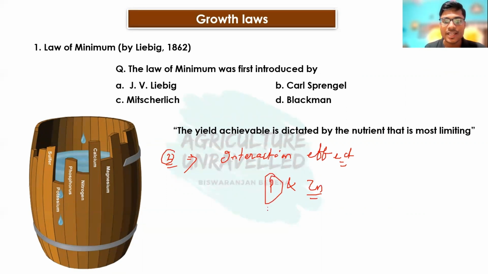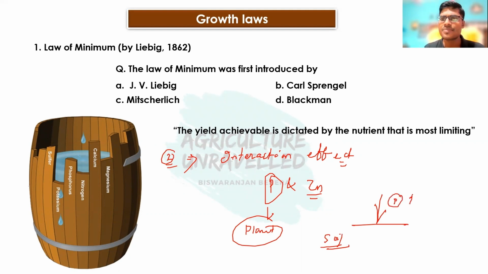Suppose a plant is there, and here is the soil. Suppose inside the plant, phosphorus content is very high, and we know in plants phosphorus exists as phytate, and this phytate has an ability to hold or absorb zinc.